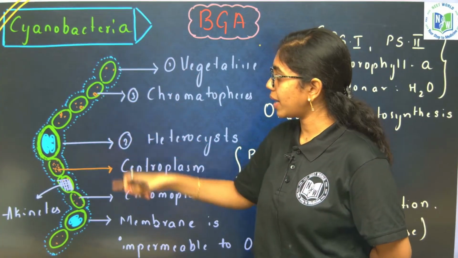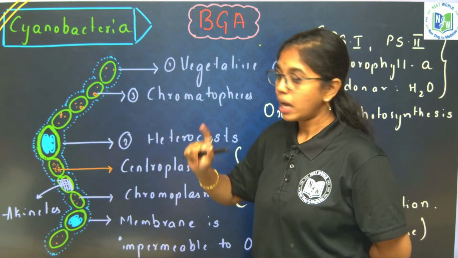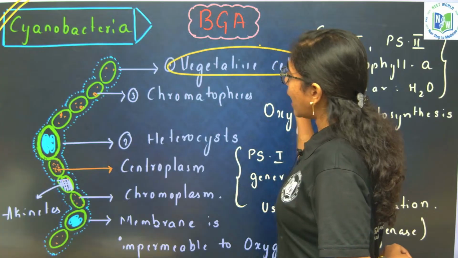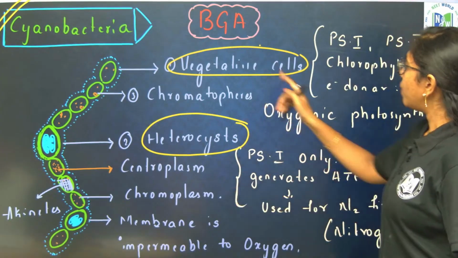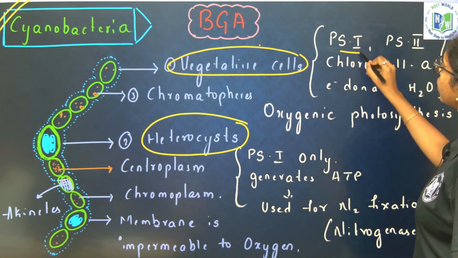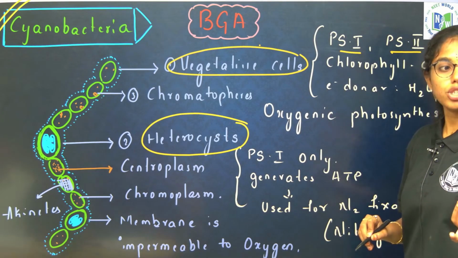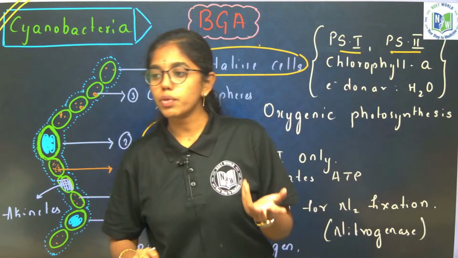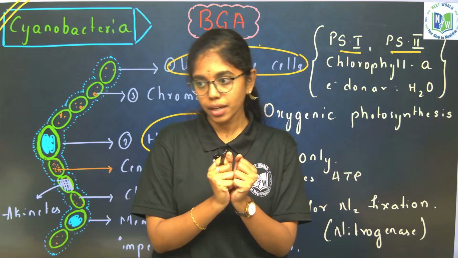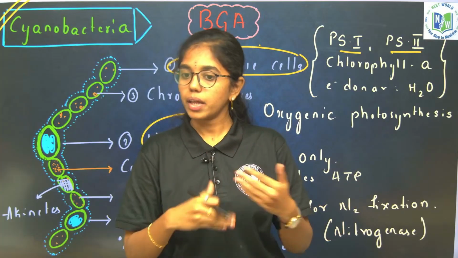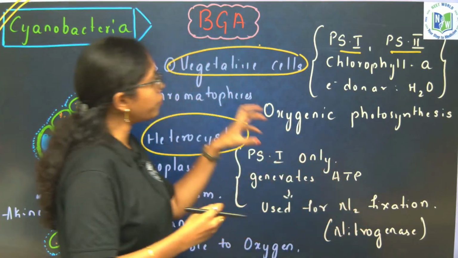Its body is covered by a gelatinous sheath, and cyanobacteria will have two types of cells: one is the vegetative cell and the second type is the heterocyst. Vegetative cells will have both photosystem 1 and photosystem 2. We all have learned from photosynthesis in higher plants what the role of photosystems is. Photosystems have accessory pigments and core pigments where they will trap the sunlight, and they will fix the energy. Fine?